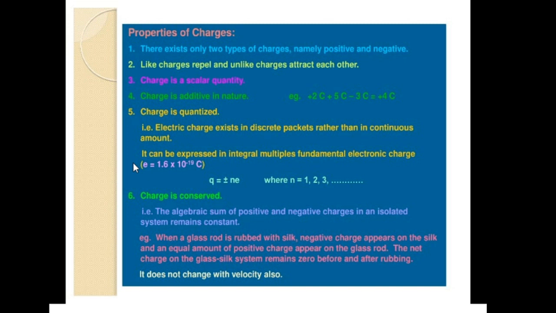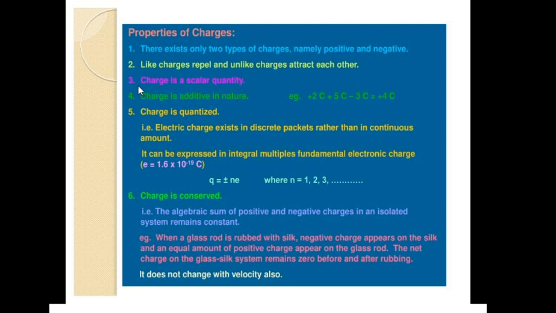And we have a clear idea about atoms, when they interact, charges are produced, and what the types of charges are according to Benjamin Franklin's experiment. It was proved that positive charge and negative charge exist, and we learnt the law of charges, that like charges repel and unlike charges attract each other, with an activity of a glass rod and a silk cloth or a rubber rod rubbed with fur.